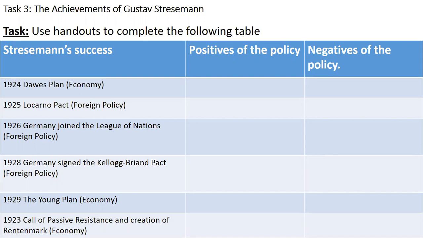In 1924 we look at the Dawes Plan, which is an economic policy. In 1925 we look at the Locarno Pact, which is a foreign policy. In 1926 we look at Germany joining the League of Nations, which was a foreign policy. In 1928, Germany signing the Kellogg-Briand Pact, which is a foreign policy. And in 1929 the Young Plan, which is an economic policy.